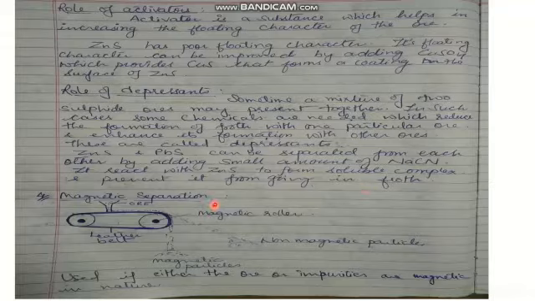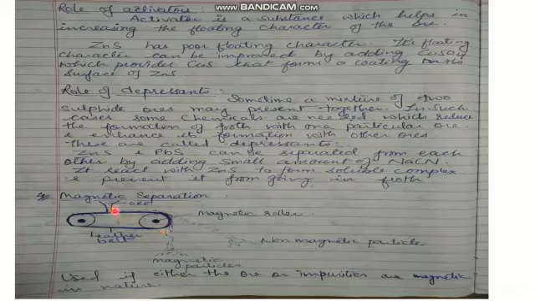Then there comes the magnetic separation, and it is used if either the ore or the impurities are magnetic in nature. Here we have taken the rollers which are provided with the magnet, and a conveyor belt or the leather belt is placed between the two rollers.